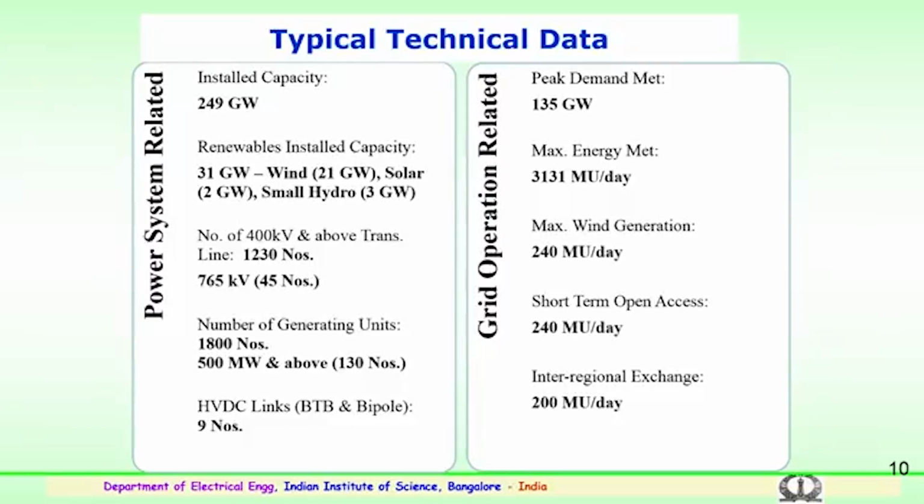This is the data, and for the demand met from grid operation, the peak demand met is around 135 gigawatts. The maximum energy met per day is around 3131 million units per day. The maximum wind generation is about 240 million units per day. The short term open access is around 240 million units per day, and the integrated regional exchange is around 200 million units per day. This is typical data obtained from the Central Electricity Authority or Power Grid, Government of India.